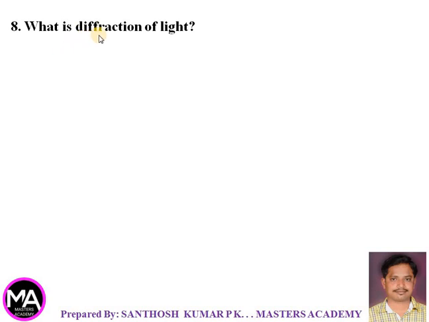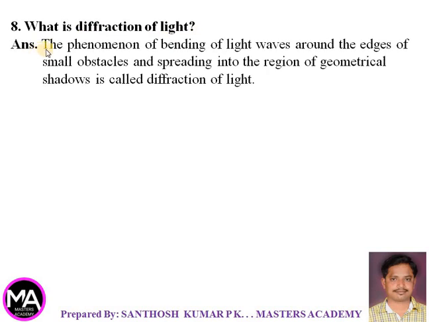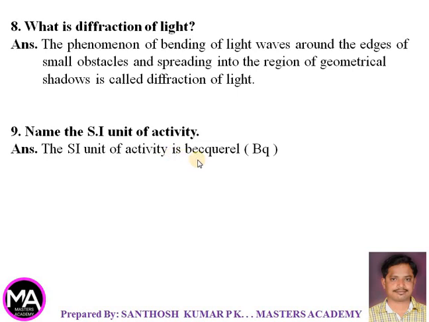Next question, what is diffraction of light? Answer, the phenomenon of bending of light waves around the edges of small obstacles and spreading into the region of geometrical shadows is called as diffraction of light. Next, ninth question, name the SI unit of activity. The SI unit of activity is becquerel. You can write as becquerel or just you can write BQ.